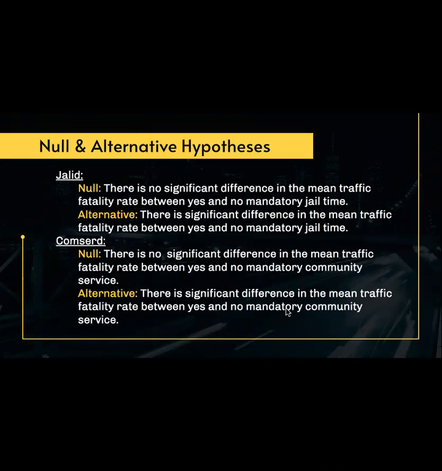And so here are my null and alternative hypotheses. For JLID, the null is that there is no significant difference in the mean traffic fatality rate between yes and no mandatory jail time, while the alternative is that there is a significant difference in the mean traffic fatality rate between yes and no mandatory jail time. And for community service, it is the exact same, except for community service, because I also could not draw the line between the error bars on the bar graphs.